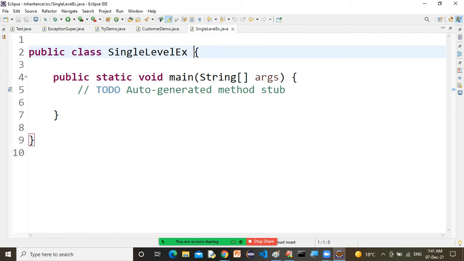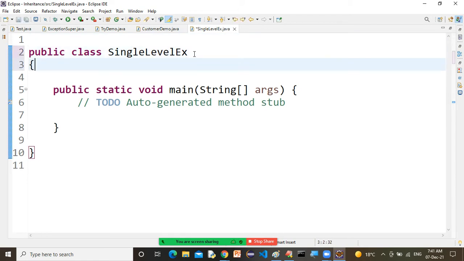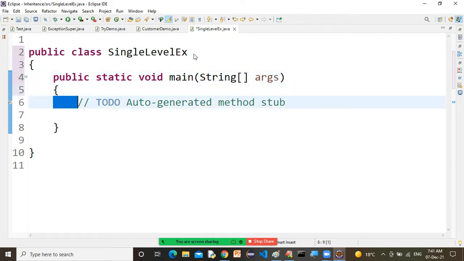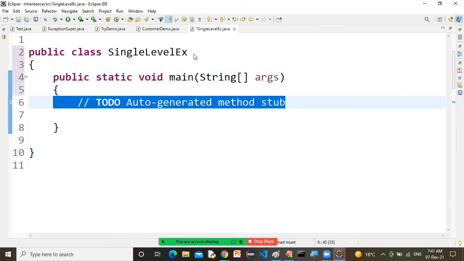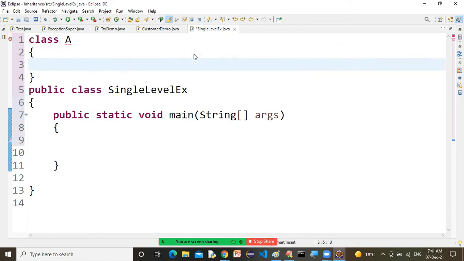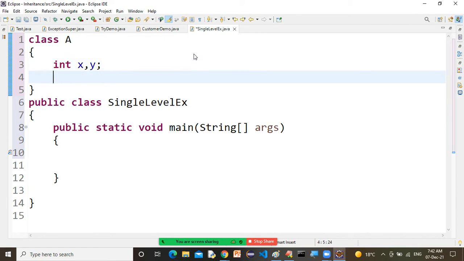Now here I want to write a very simple program for inheritance. Just listen, and if you have any doubt, please ask. First, let's say I have a class A. In this class we have two variables, int x, y.